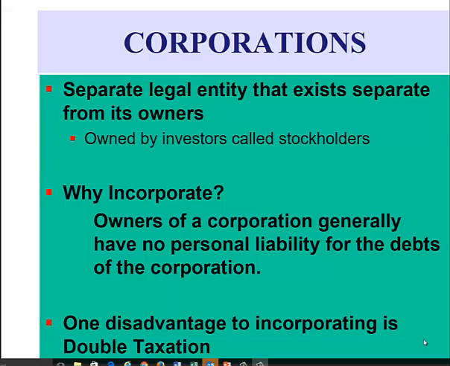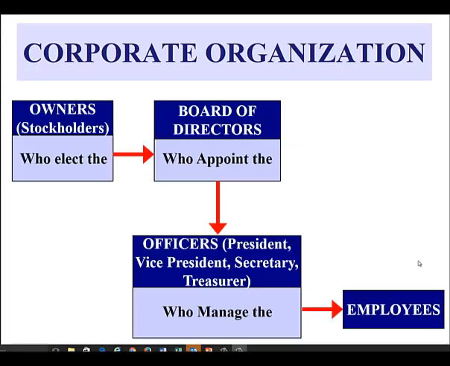There are some disadvantages to incorporating as well. The biggest disadvantage is double taxation. Corporate earnings are taxable, so a corporation must pay income tax on its net income. Then, when these already taxed earnings are given out to the owners in the form of dividends, they are taxed again. So the income of a corporation is taxed twice.